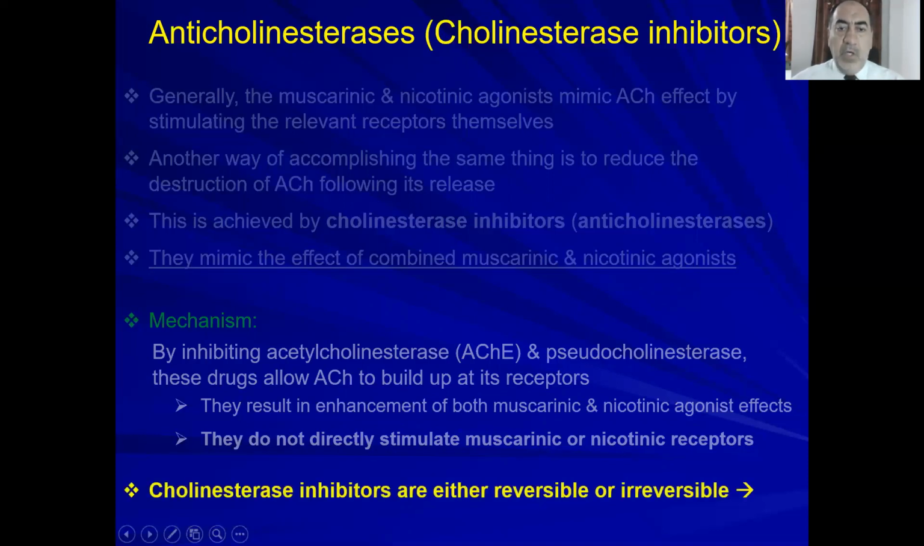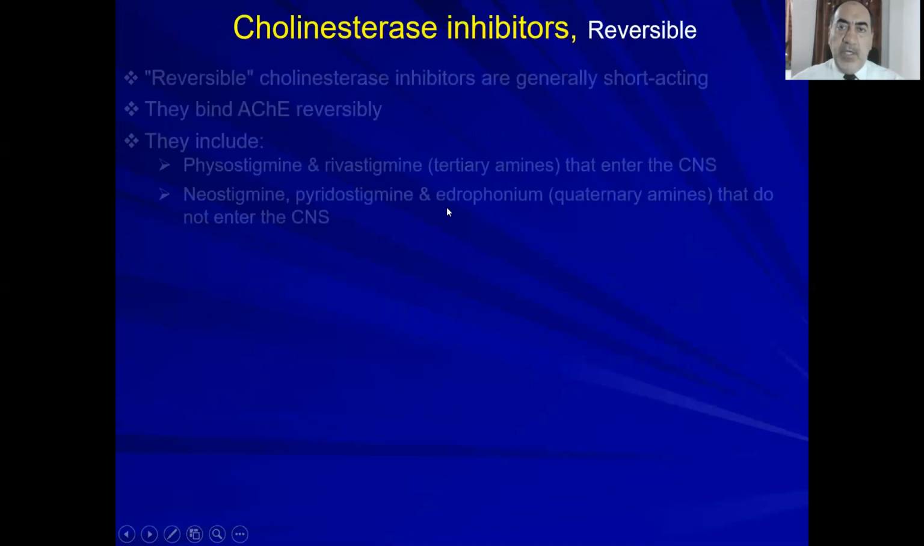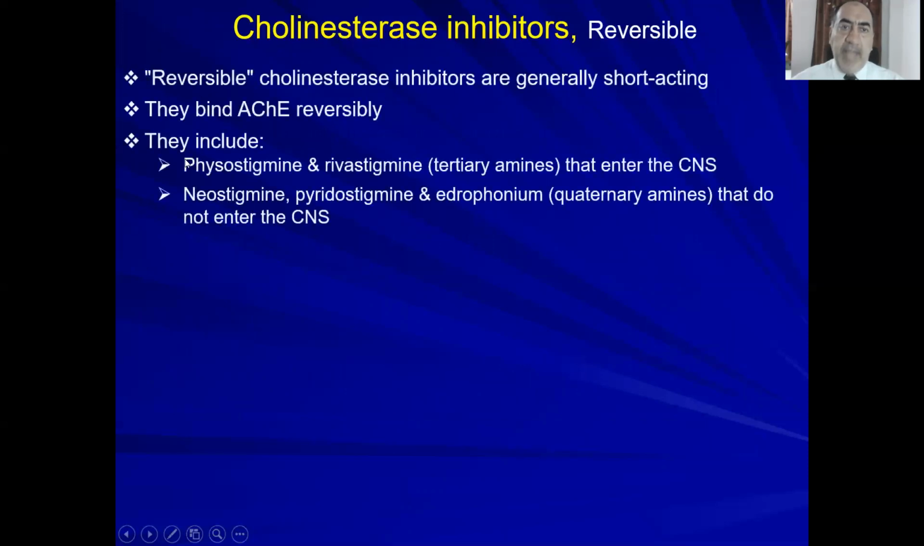Again, they are subdivided according to the binding into reversible, where they bind and dissociate, or irreversible, where they bind and don't dissociate. Reversible ones are short-acting. They bind the acetylcholinesterase enzyme reversibly. They include, as we mentioned before, physostigmine, rivastigmine, donepezil, and tacrine.